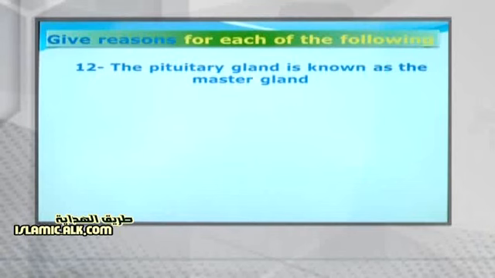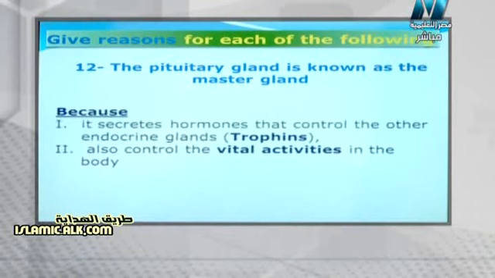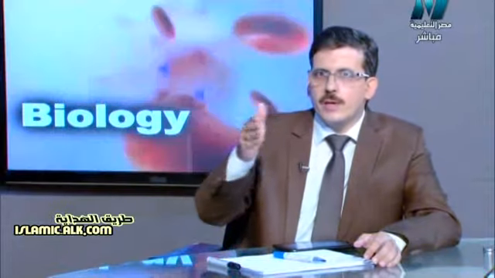When it comes to the pituitary gland, you are talking about one of the most important glands found inside your body because it is called the master gland, okay? It is responsible for the secretion of two things. The tropheins, which are like the helpers of the pituitary gland, are stimulators for the other glands. The tropheins are like ADH, STH, FSH, LH, and those hormones are responsible for activating and stimulating the other glands.